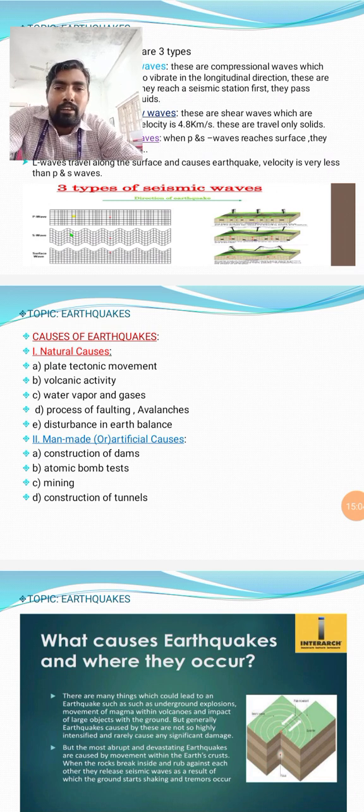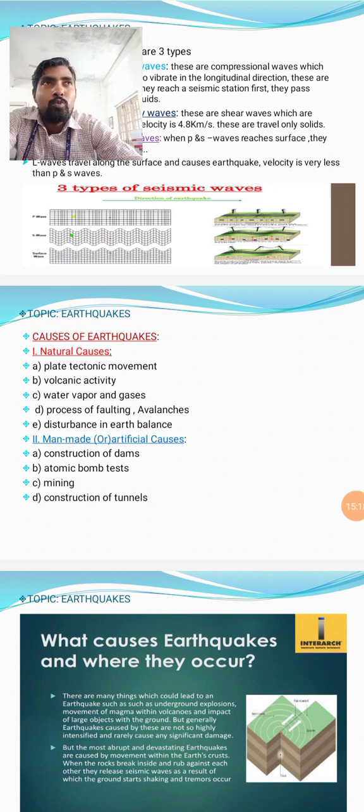And man-made artificial causes. Number one, construction of dams. Yes, civil engineers construct dams, reservoirs, or tunnels. At that time we are using heavy concrete loads. That load puts more pressure during construction, and artificially the surrounding areas will be vibrated. Atomic bomb tests, or nuclear bomb testing, can also make the earth vibrate. So that is one of the man-made, artificial causes.